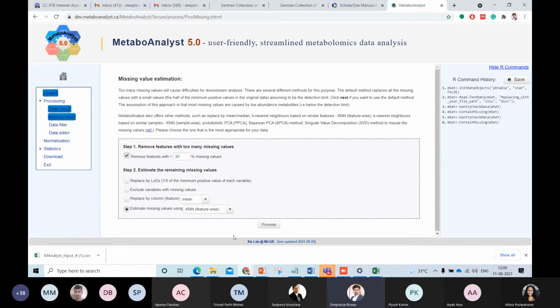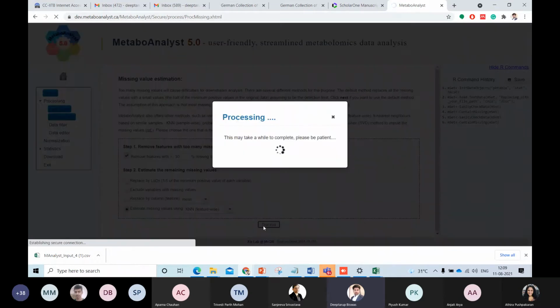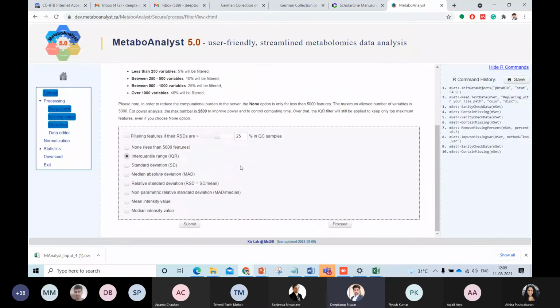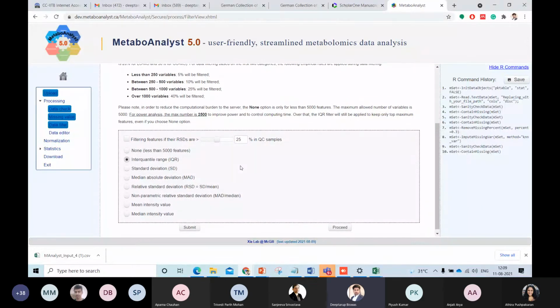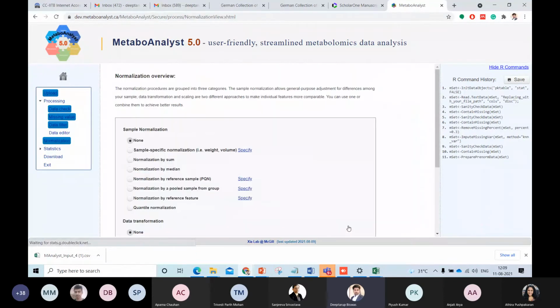So now once this is done, we will click into the process. Over here, there is some data filtering criteria. We will not include this because we have done some manual filtering in the MaxQuant. We will just click proceed. You can also click none and submit and proceed, but it is fine. It will not affect the analysis.